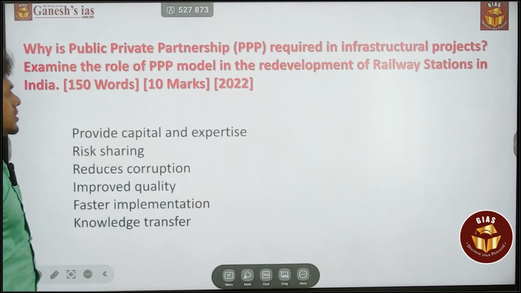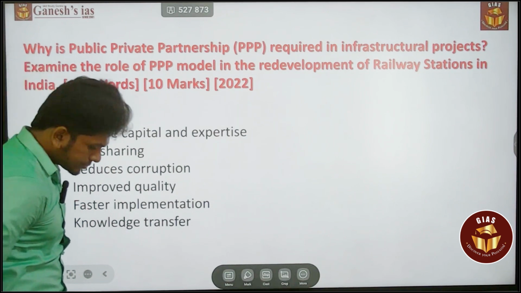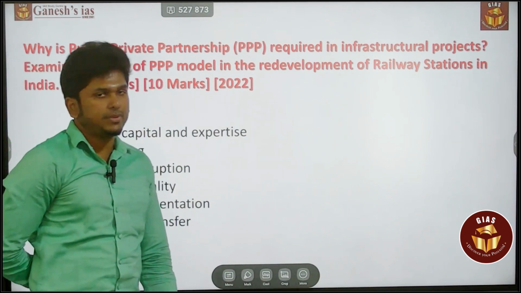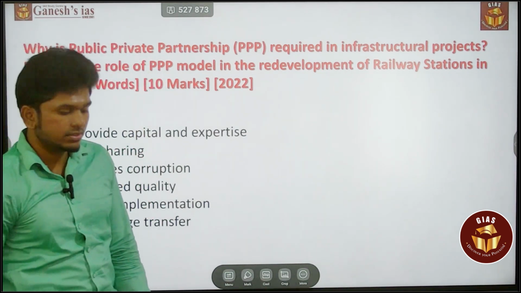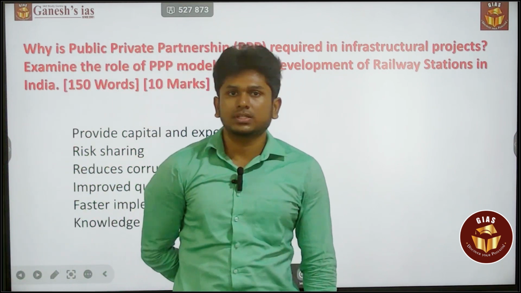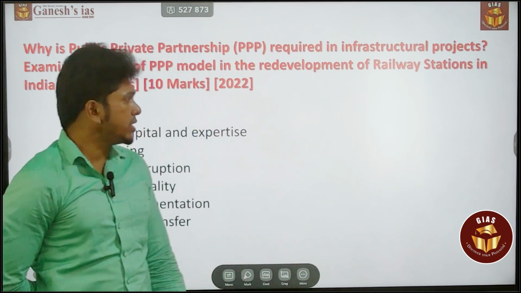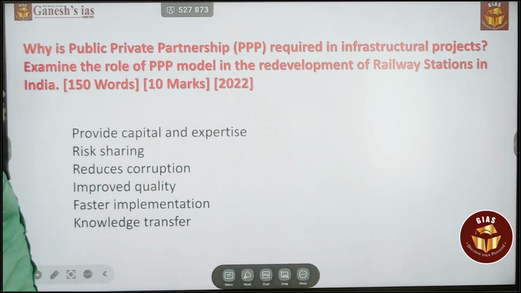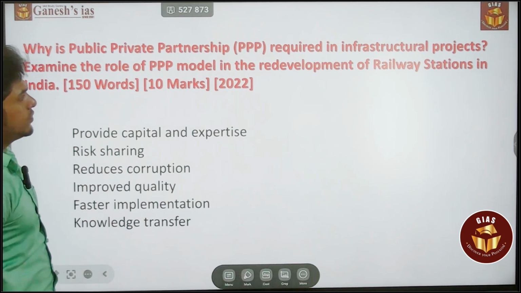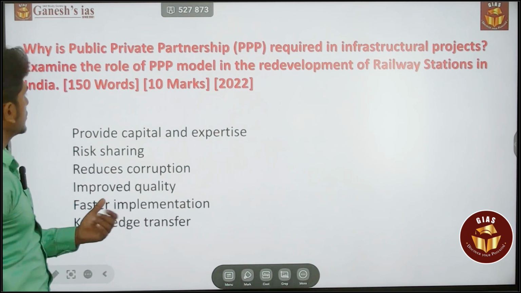This question was asked in 2022. It is a 10-mark question, a 150-word question. The question is related to public-private partnership, which is one of the syllabus topics given in the UPSC Mains for the GS3 economy. The question is: why is public-private partnership required in infrastructural projects? This is the first part of the question.